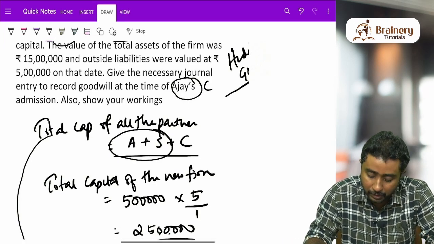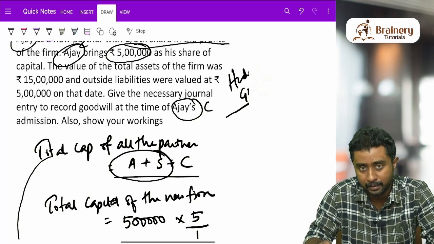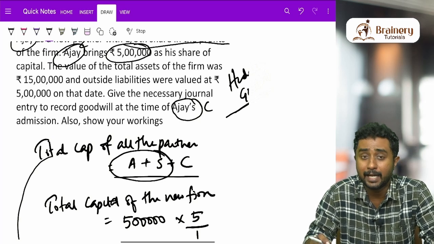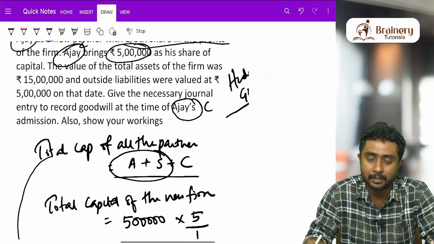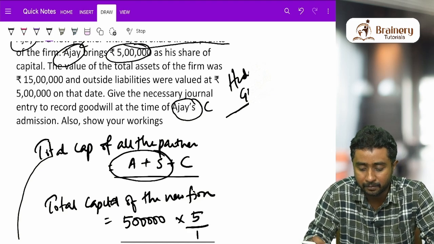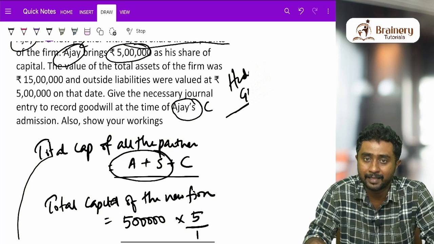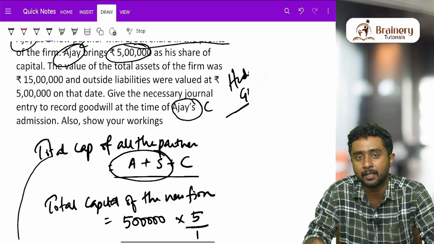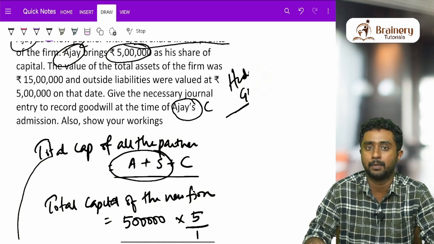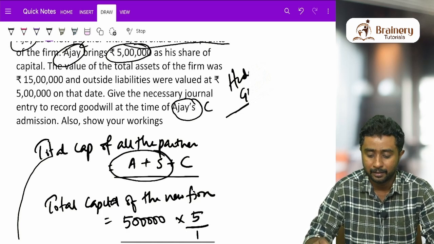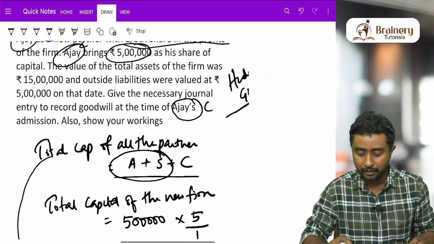Now coming to the total capital of all the partners. In order to find out their adjusted capital, either the capital should be given there, and the adjustment. When I say adjustment, it means there are certain amounts that come into the capital account. In the admission chapter, obviously general reserve will be there, profit and loss account will be there, revaluation profit and loss will be there. After recording all these amounts, only finally will we do the balancing part where we get the closing capital. So if any such information is given here, obviously we can calculate and find it out.